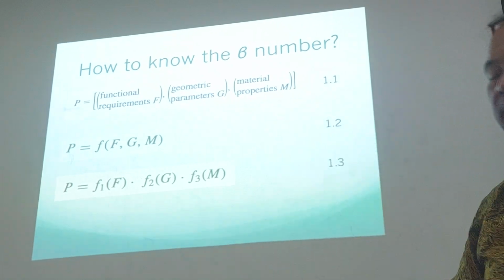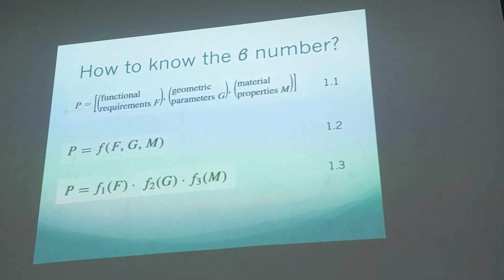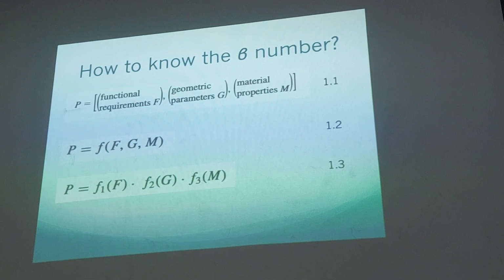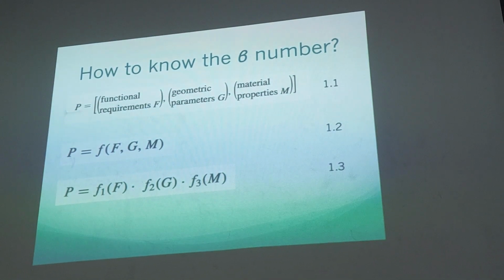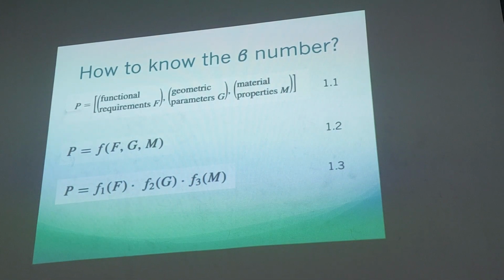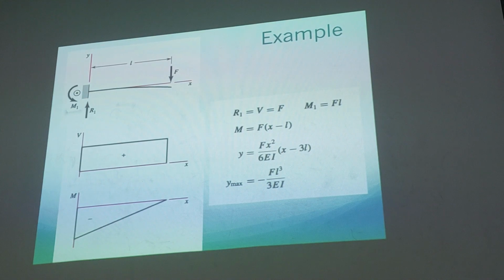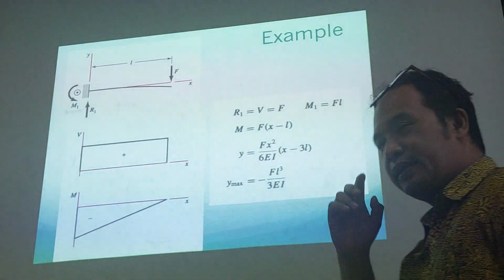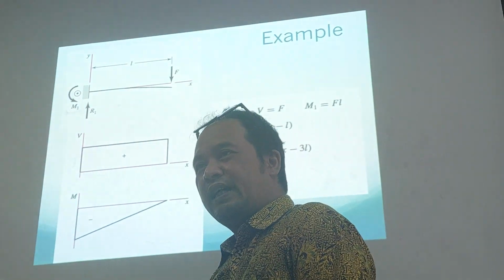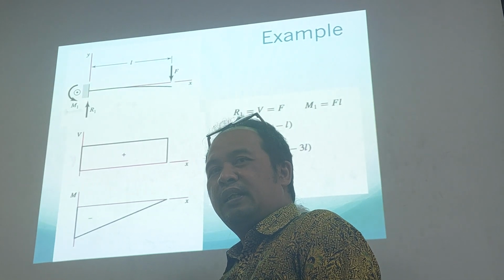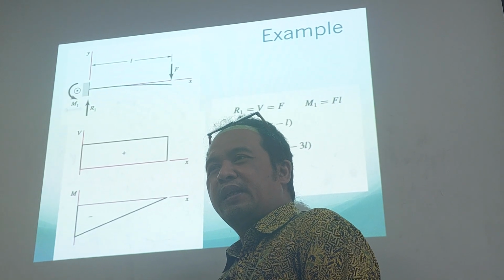Material properties like what we want to do with the metal, foam or something. That's the equation 1 and 2, and then you can create until 3. This is example. You learned this in engineering mechanics, right? Yes. Engineering mechanics.